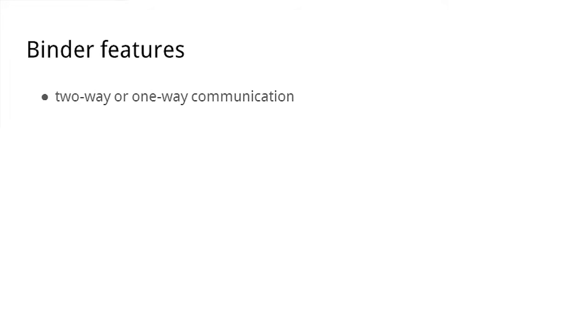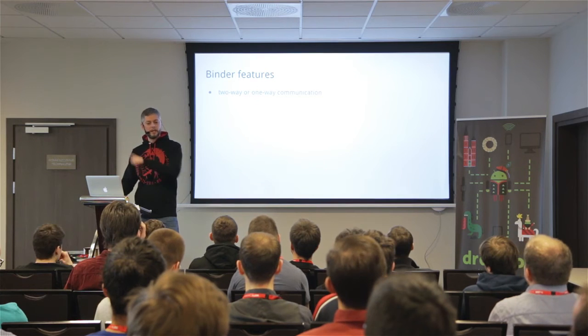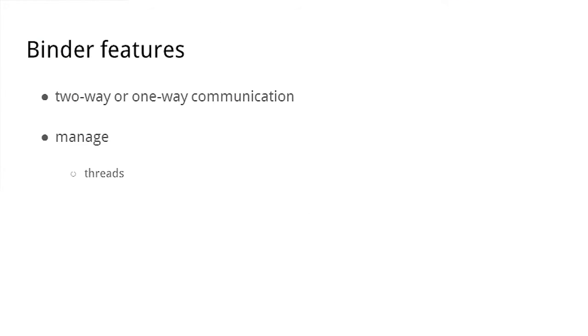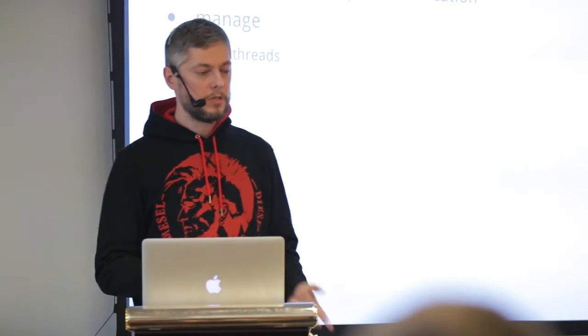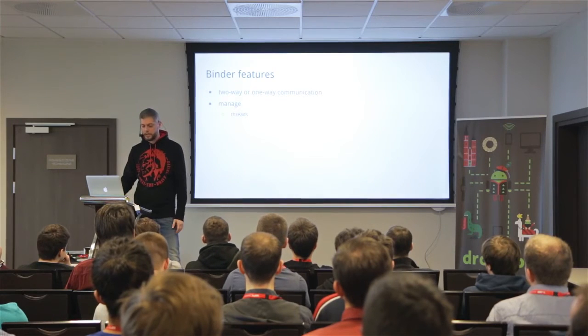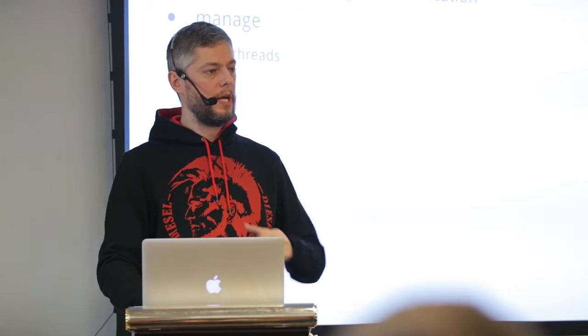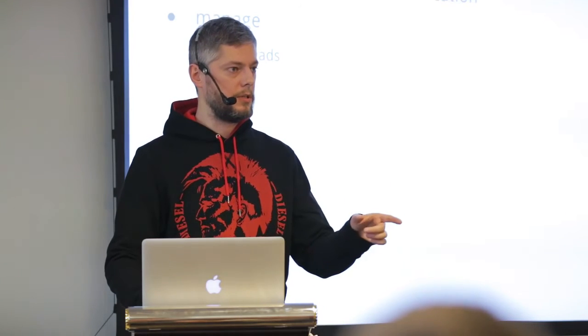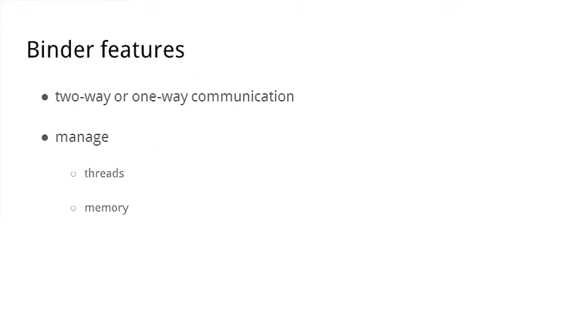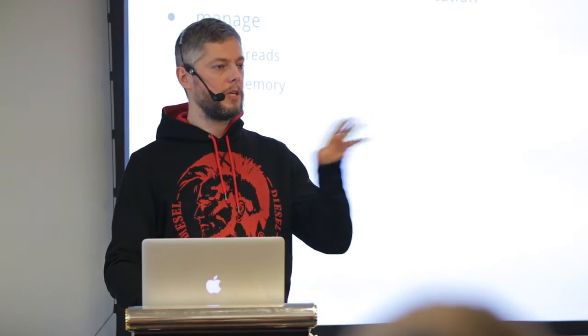So we know that there is one or two-way communication here, like the blue box went in one direction and the response came back. We can just send data and get it back. That's a feature of binder. Binder can manage many things, can manage threads. So if you make a call, when the blue box went from the left side to the right, process A was paused by binder to pass the data to the server and get back the answer. Because binder manages threads, it can pause our application during, say, two-way communication, when I send a message and want to get an answer synchronously. Manage memory.